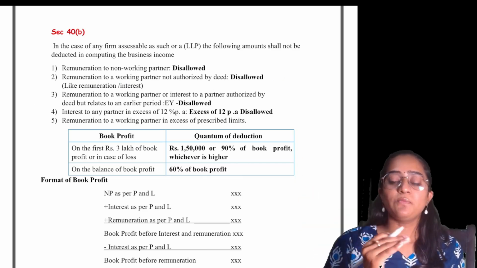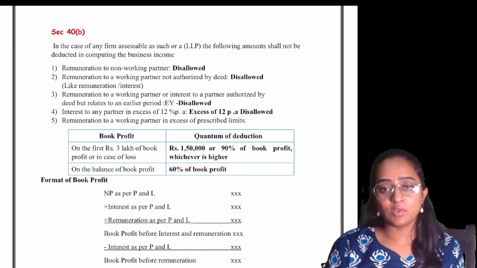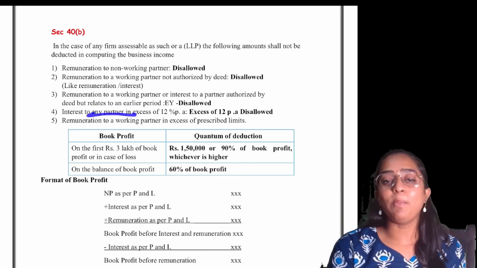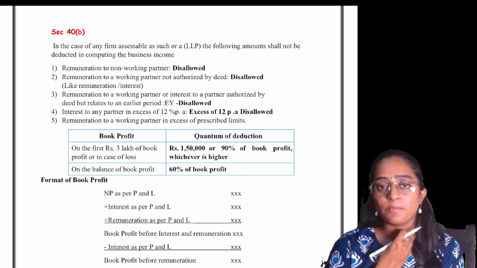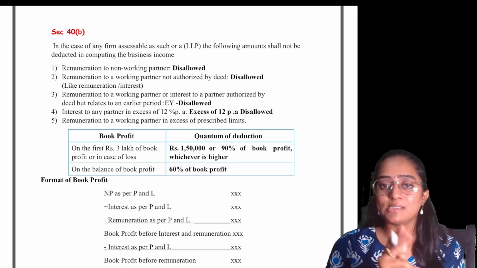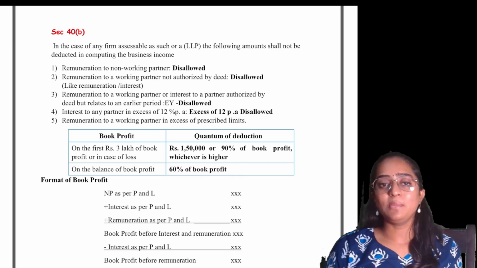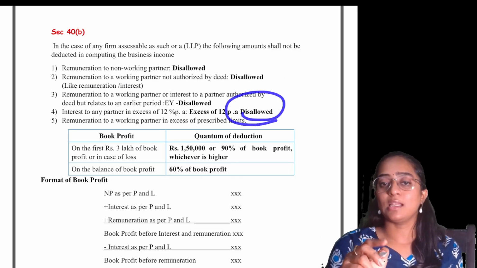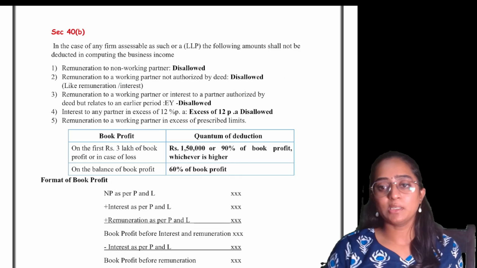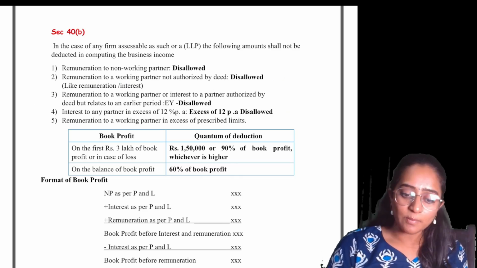If the partnership firm is paying 14% as the interest rate to any partner, up to 12% is going to be allowed. That excess of 2% would become taxable. That is, it would become disallowed. Disallowed means added back to your income. That would become taxable. Clear?